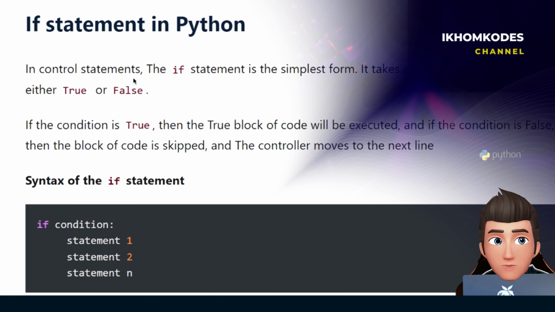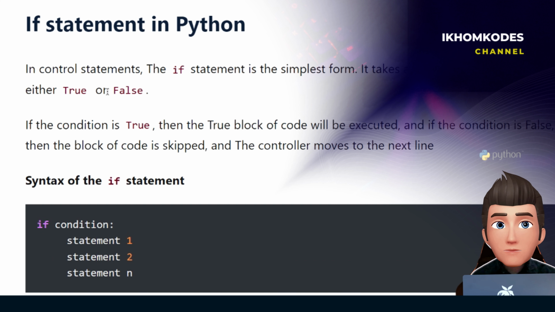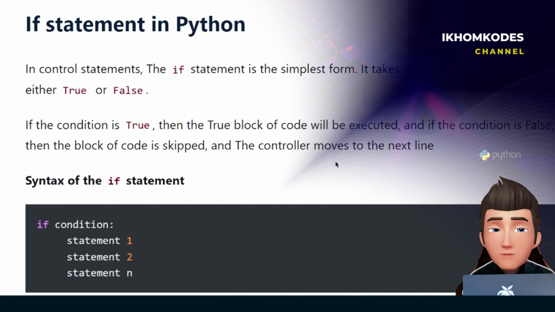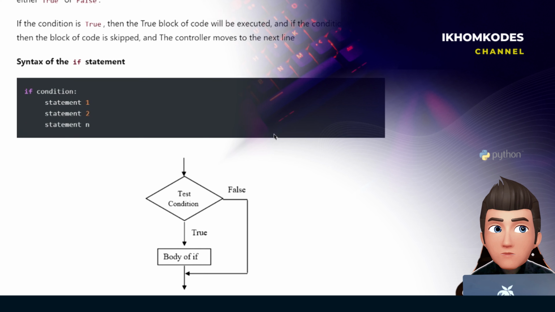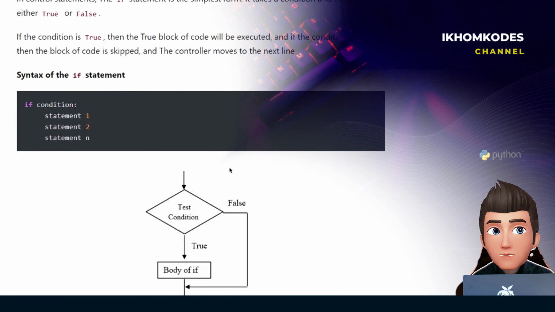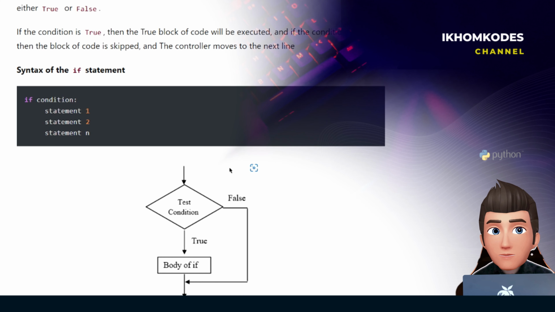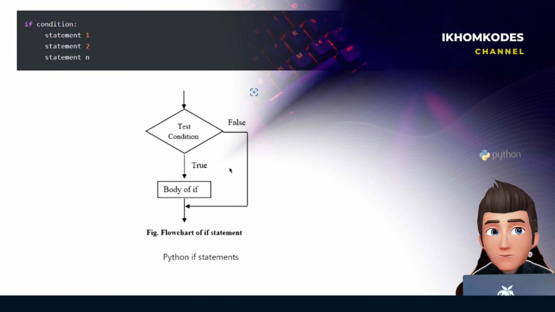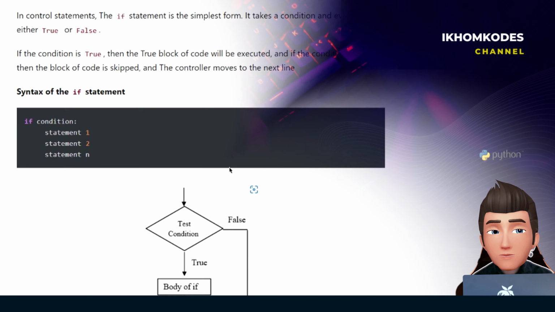In Python control statements, the if statement is the simplest form. It takes a condition and evaluates to either true or false. If the condition is true, the true block of the code will be executed, as shown in the flowchart. And if the condition is false, the block of code is skipped, and the controller moves to the next line of code. This is how the if statement in Python works. I think you have a clear idea of how the if statement works right now.